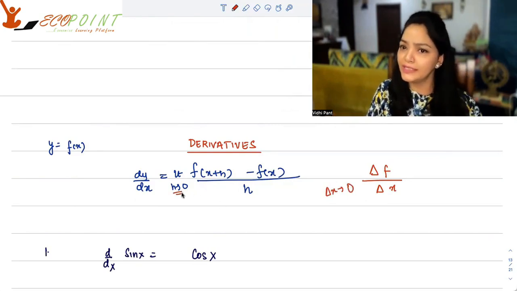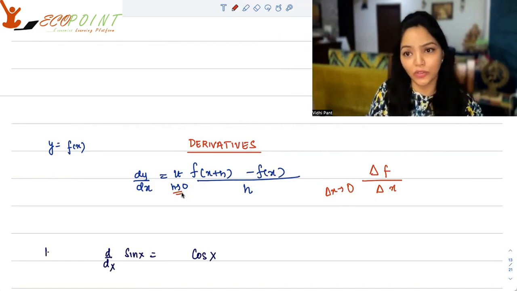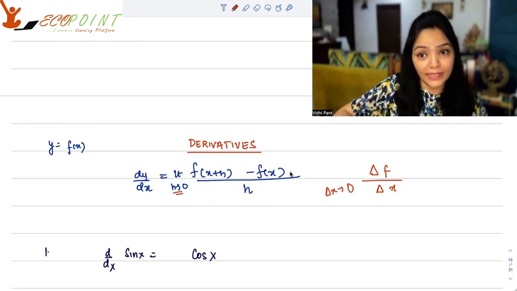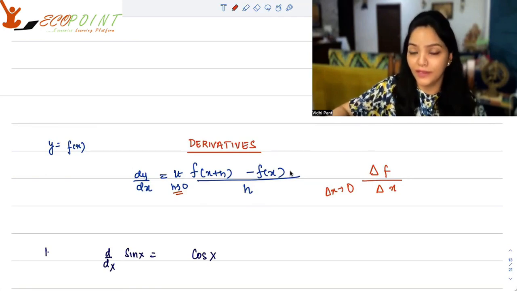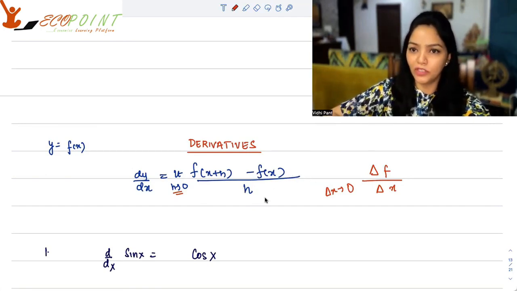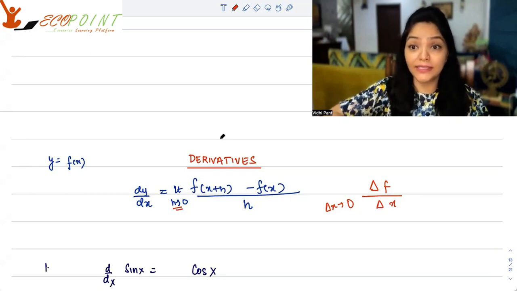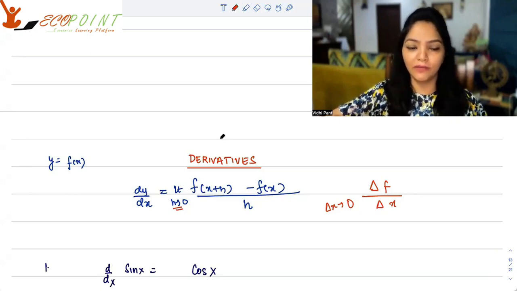So if the change in x is h, and as h goes to 0, I will be observing f(x plus h) minus f(x) upon h. Change in f upon change in x. The new value is x plus h, so f at x plus h minus the previous value, which is f(x). If this limit exists, then we say that the function is differentiable at this particular point x, and this limit is your derivative at this point.